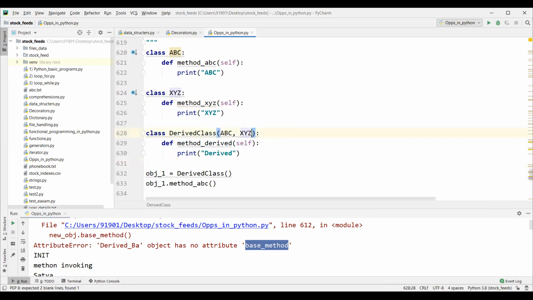Here we can have any number of parent classes, okay? So if this particular method is not available here, automatically Python will start looking here. If it is found inside this class, it will be invoked. If it is not there, it will look here.